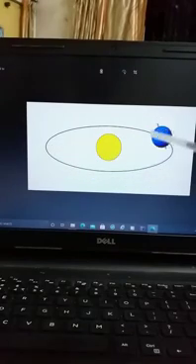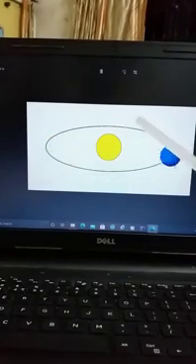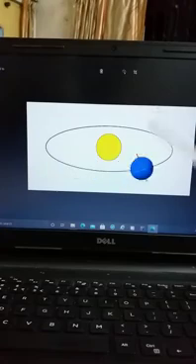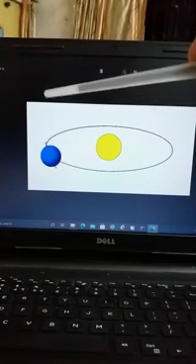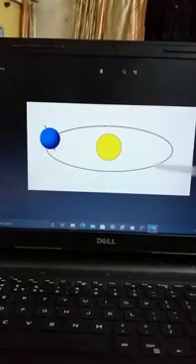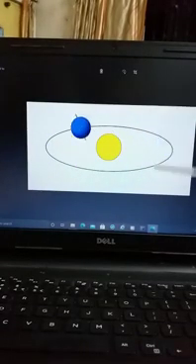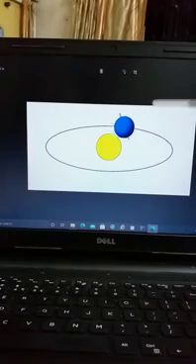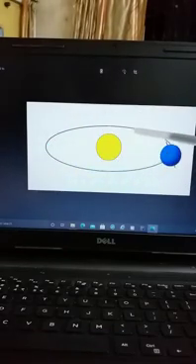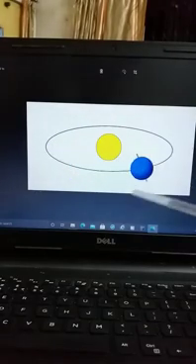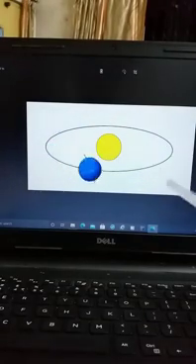That stick is known as the axis. Clear? Now the two ends of the axis: one end at the top and one end at the bottom. The top of the stick is known as the North Pole and the bottom of the stick is known as the South Pole.